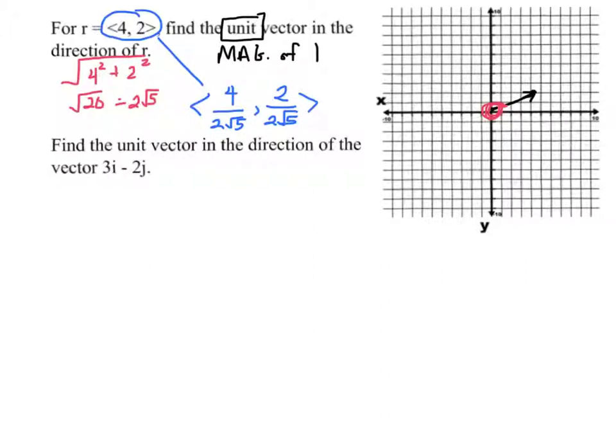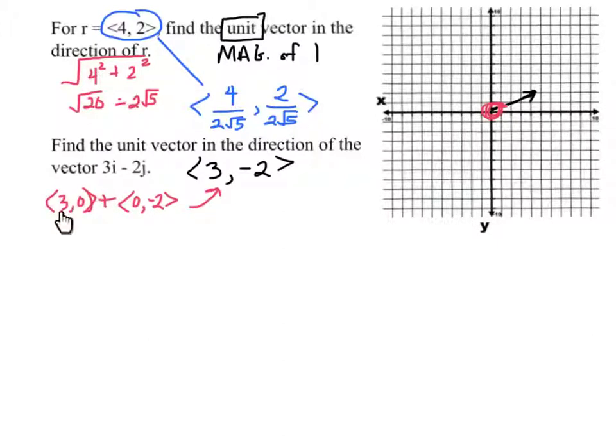I'm going to do one more, and the reason I'm doing this one is not because I don't think you can handle it, but because I wanted to show you another notation. 3i and negative 2j. Essentially what this means is the vector is 3, negative 2. We call the i component the x direction and the j component the y direction. You sometimes see this as I've got a component of 3, 0, and I've got a component of 0, negative 2, and I'm adding them together to get this new vector.